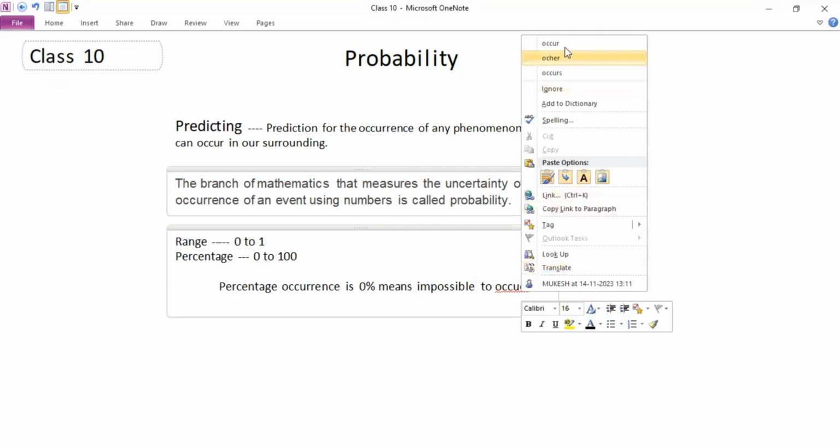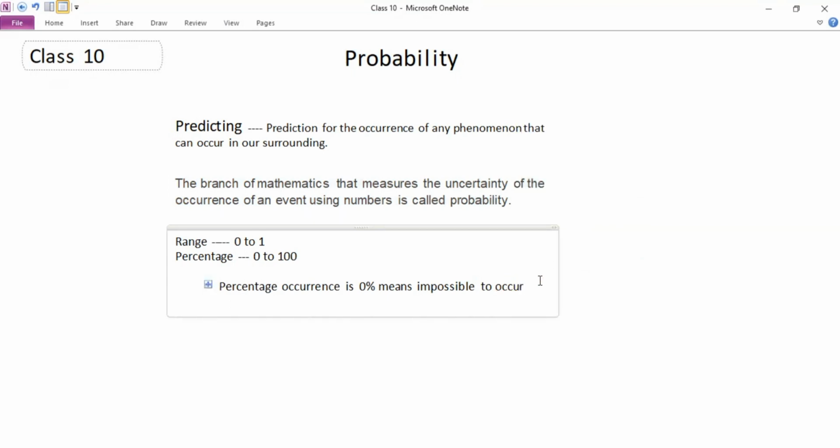Whereas if the probabilistic percentage of occurrence of that event is 100%, that means we are talking about its sure occurrence, sure shot to occur. So this is the interpretation whenever you are giving a percentage.